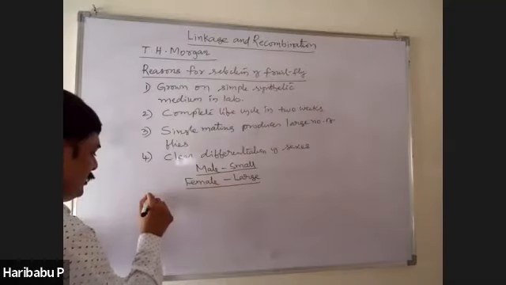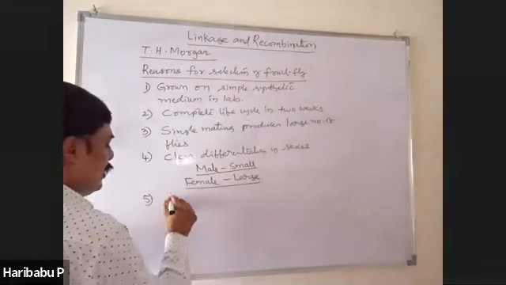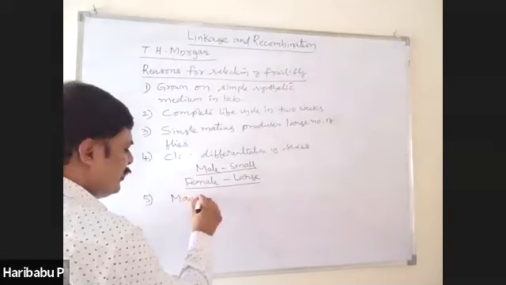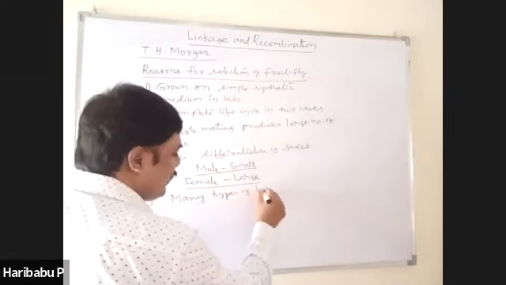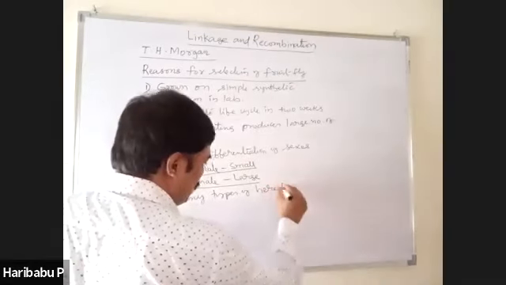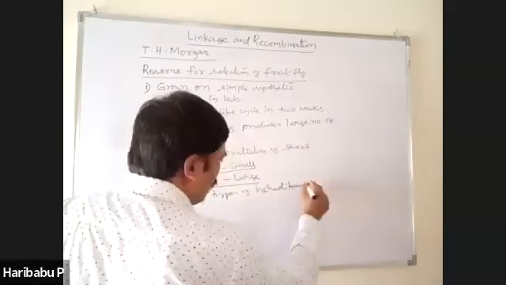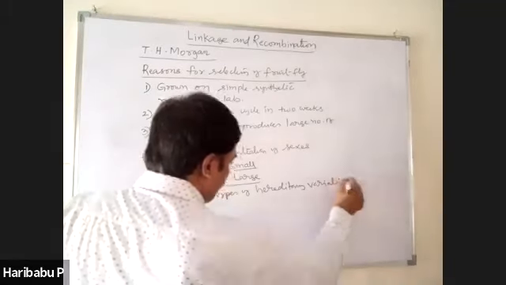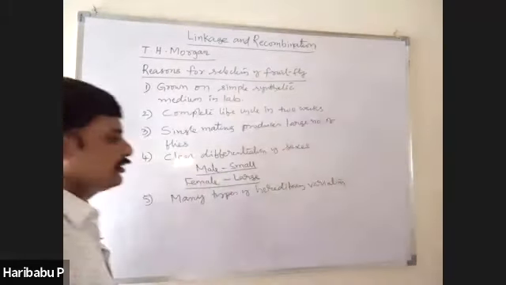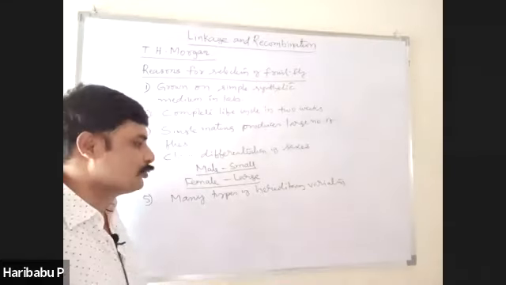And finally, there are many types of hereditary variations in these flies.